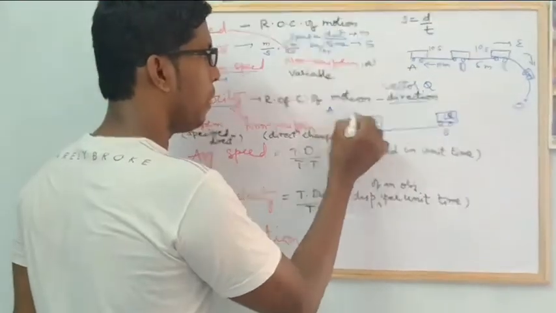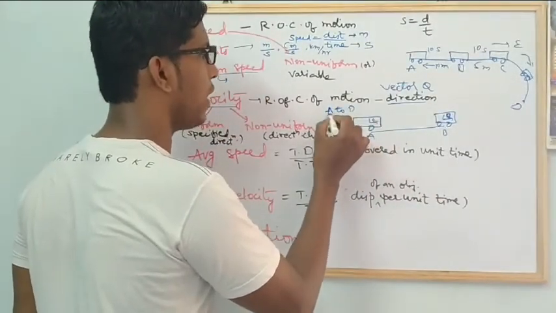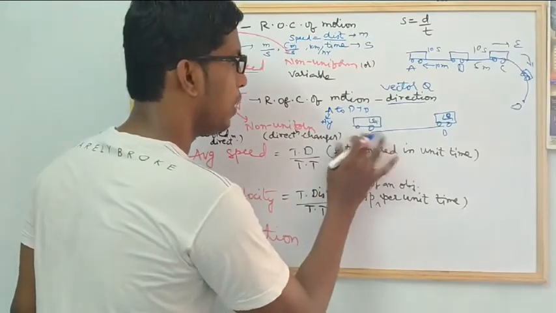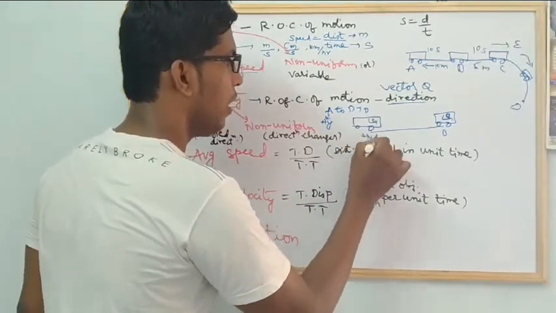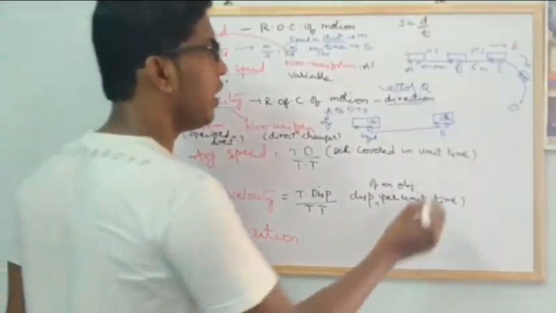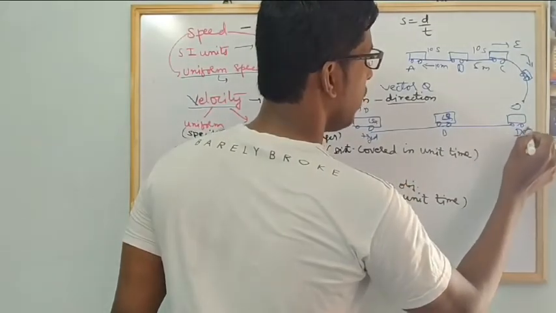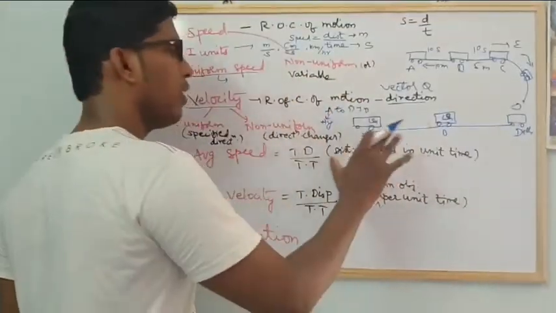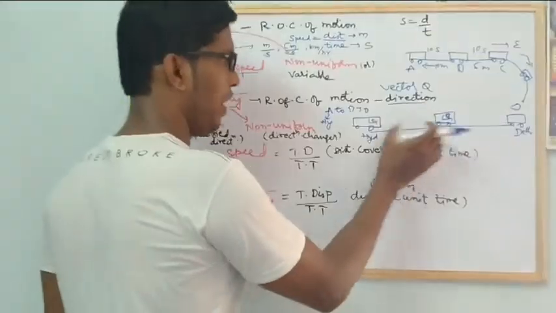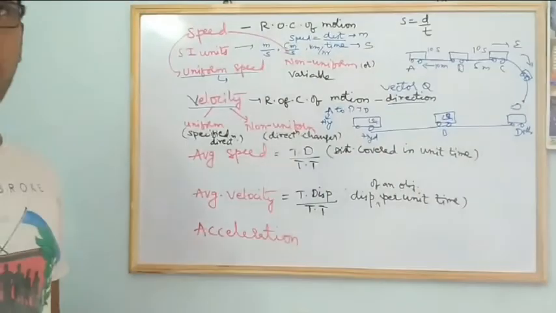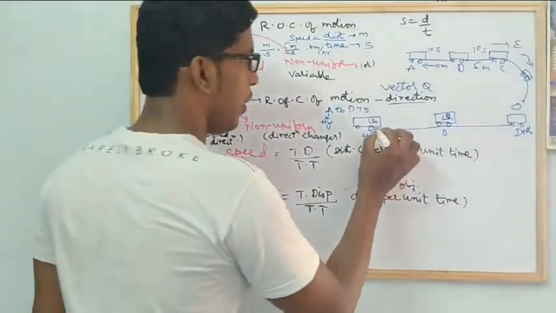Finally, the bus has to go from A to D. Assume that A is Hyderabad and D is Delhi. Assume that the bus is traveling from Hyderabad to Delhi. Assume this is the Delhi point. Before reaching Delhi, the bus has to travel through different stations or different places. Yes or no? So what happens here?